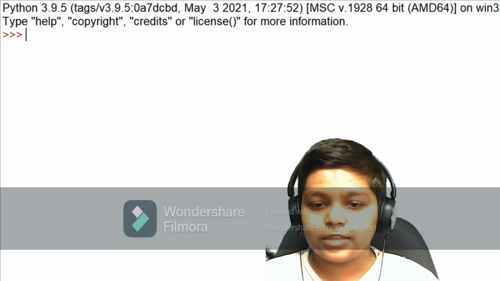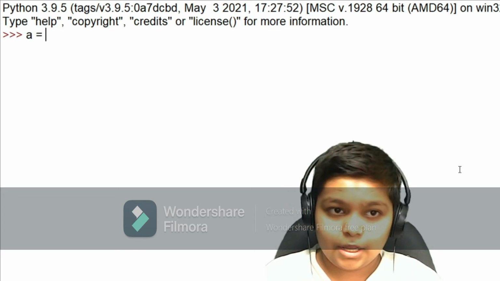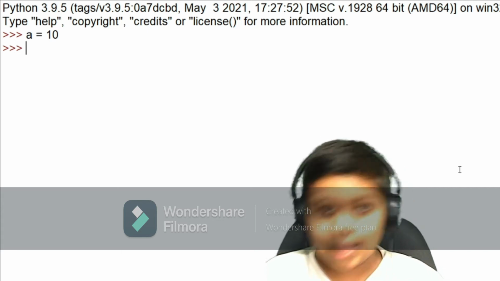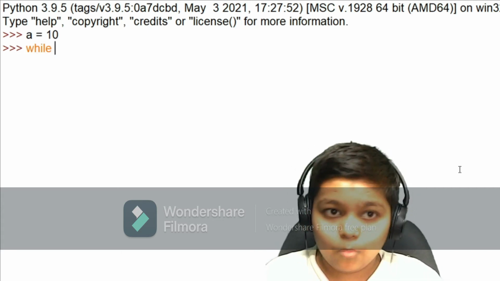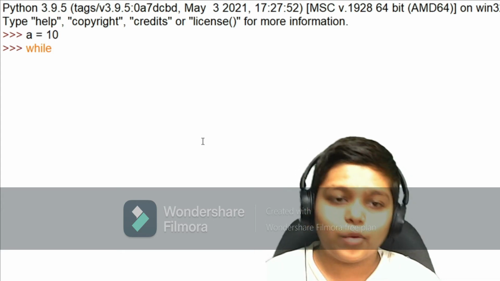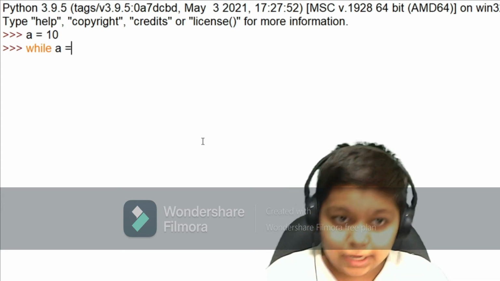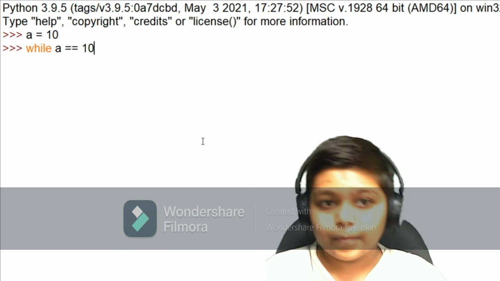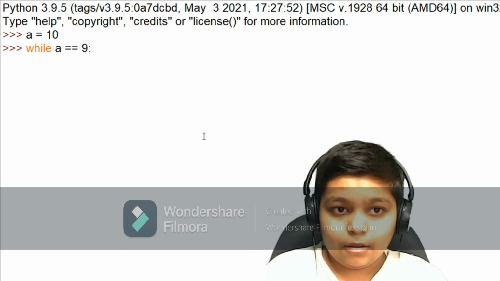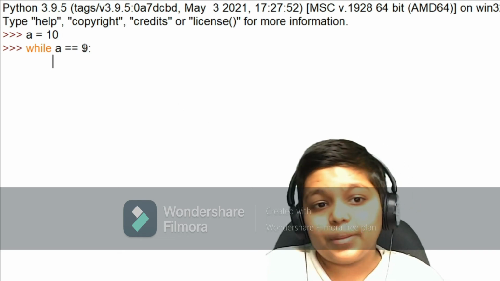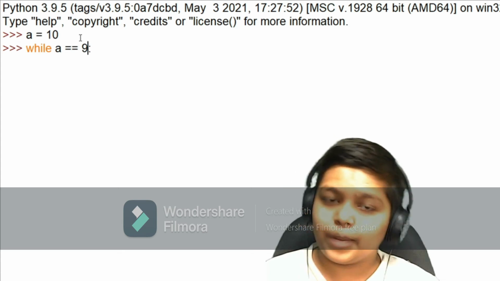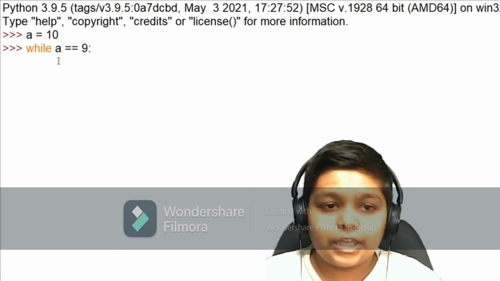So first let's quickly create a variable a equals 10. So we are assigning a the value 10. Then create a while loop. For creating a while loop we have to write while, then the condition you want to check, and then till 9. So it will stop at the first condition, like a is equals to 10, false, then the while loop will break automatically, it will not execute the lines we have written.